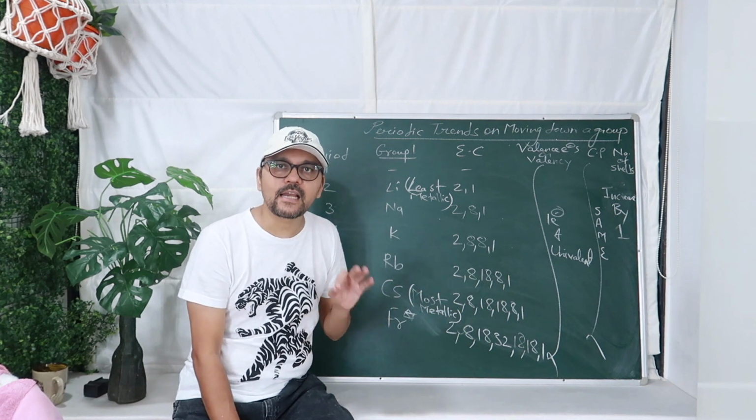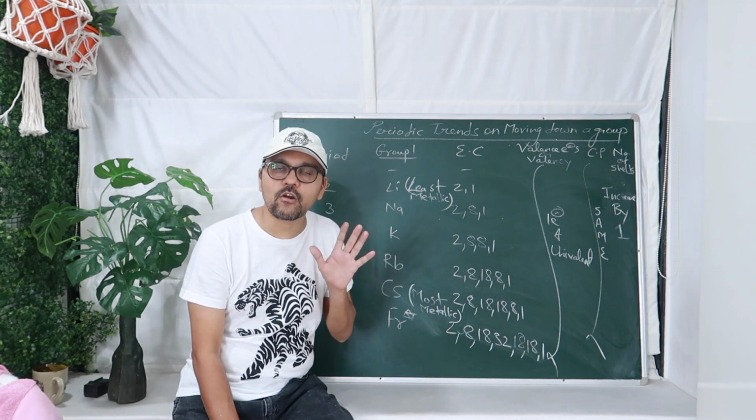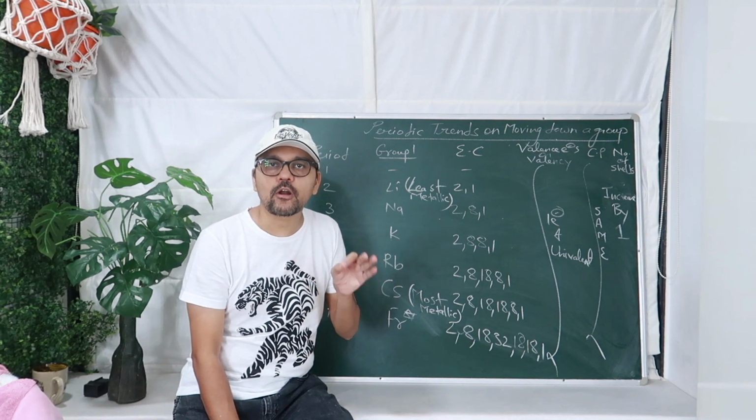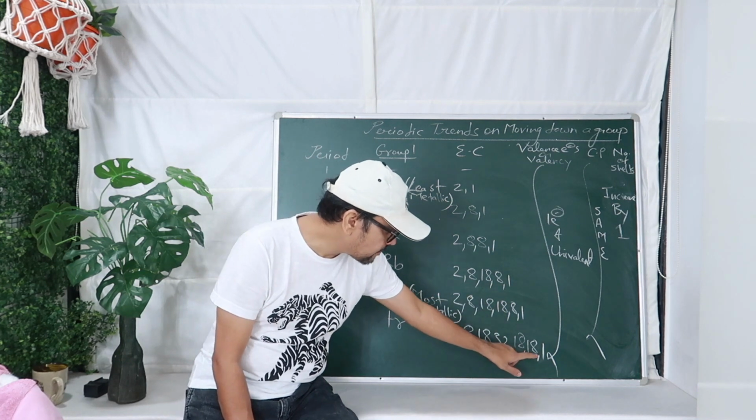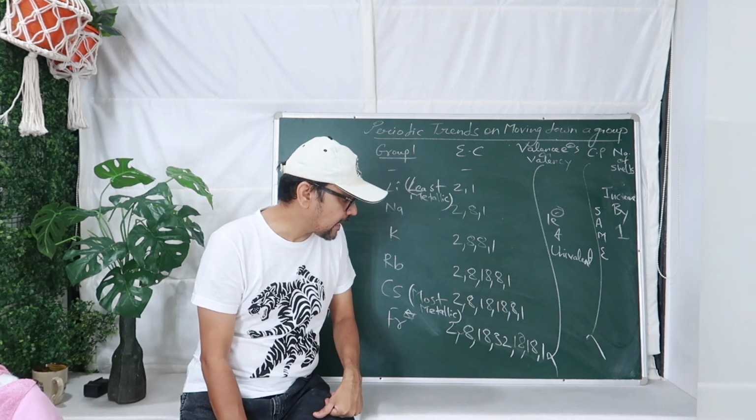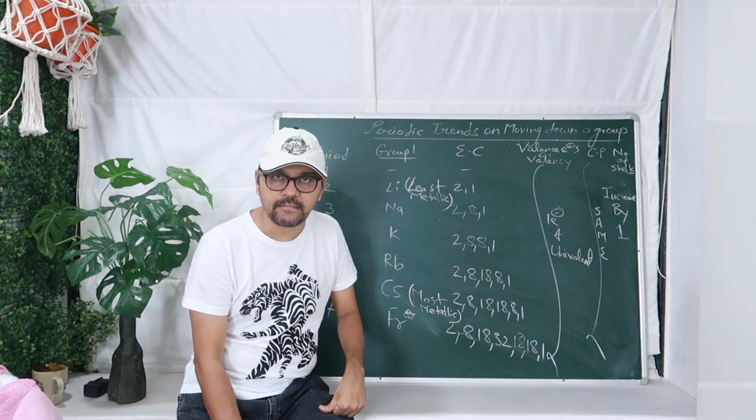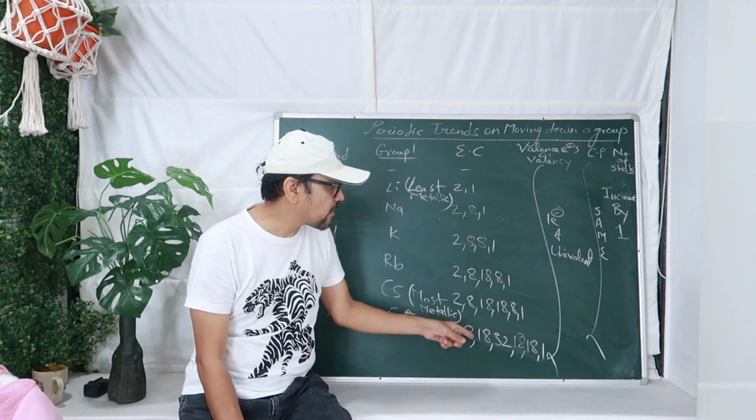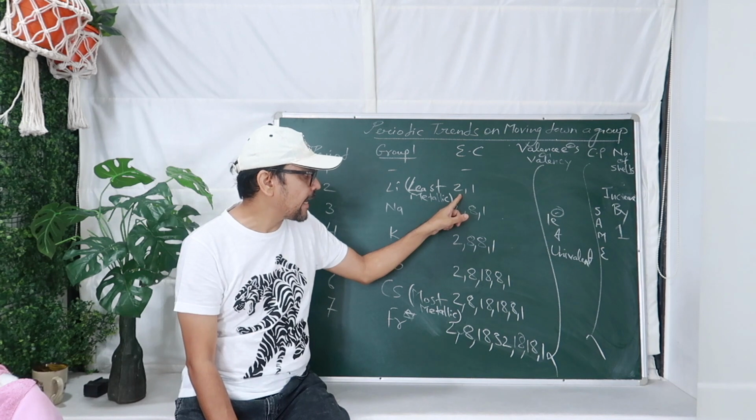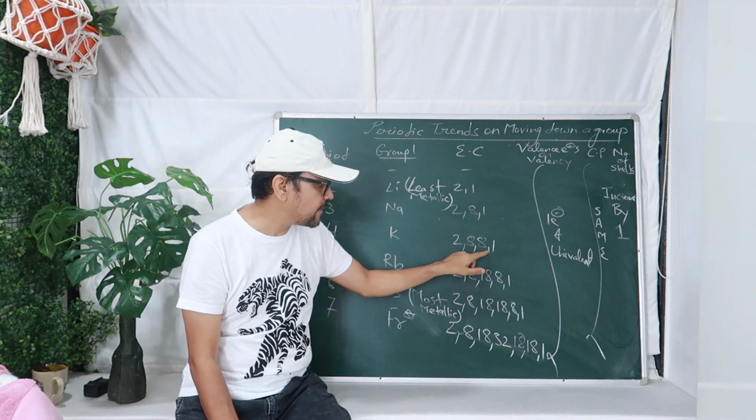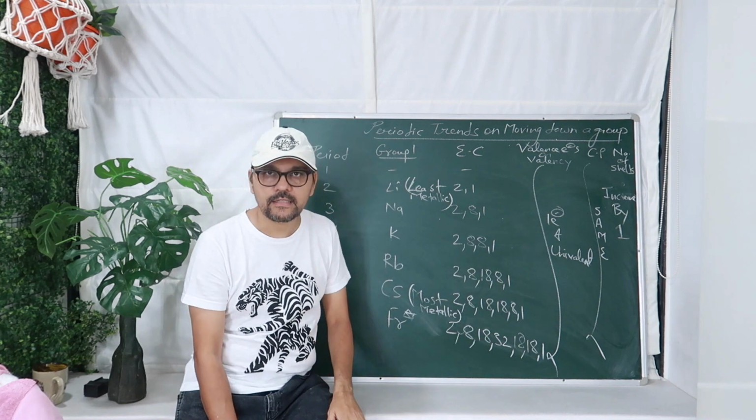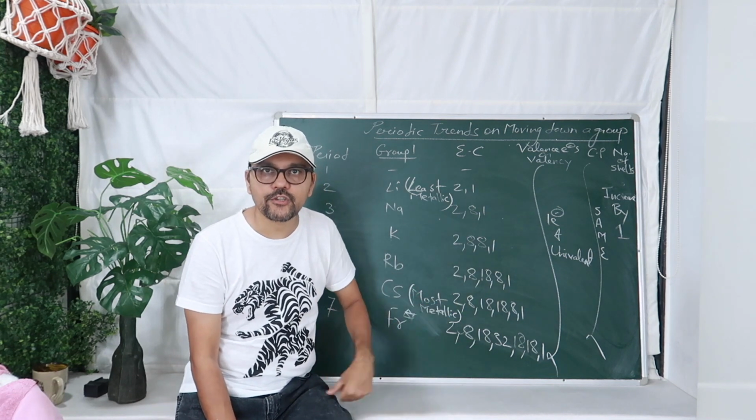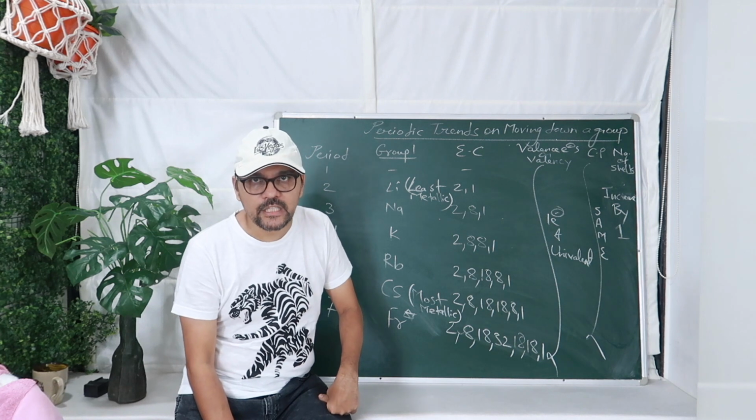Please remember, the last shell cannot accommodate more than 8 electrons, and the second last or penultimate shell cannot accommodate more than 18. Is it clear? It cannot accommodate more than 18. So 1 is common in all. First, second period means 2 shells, fourth period means 4 shells, fifth period means 5 shells, and that is the way you have to learn this. So this is your electronic configuration of Li Na K Rb Cs Fr.